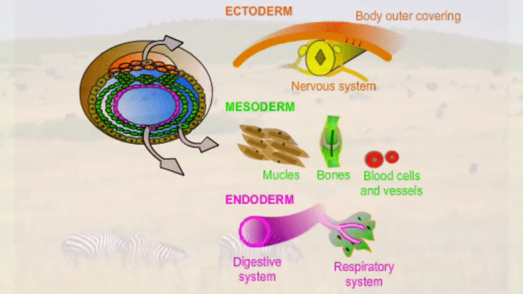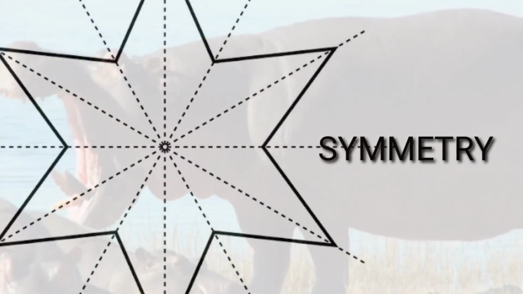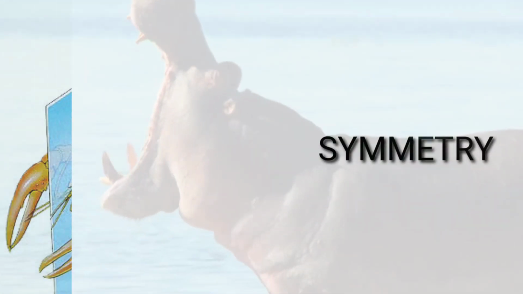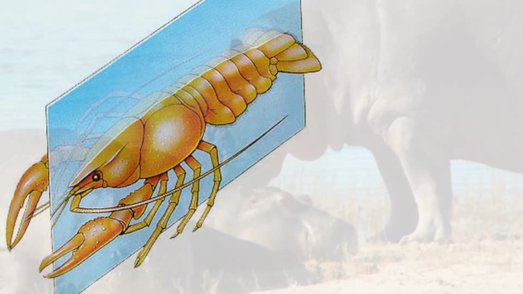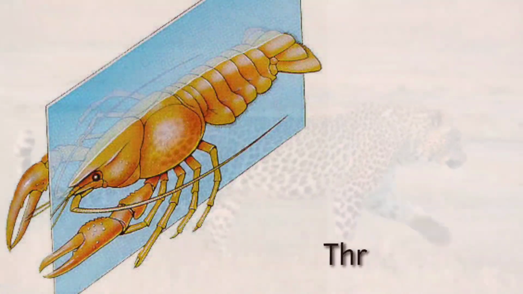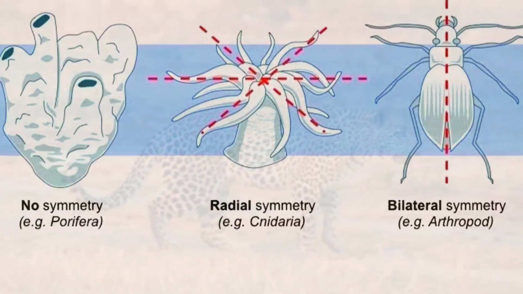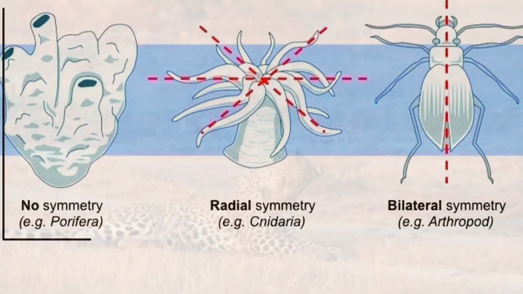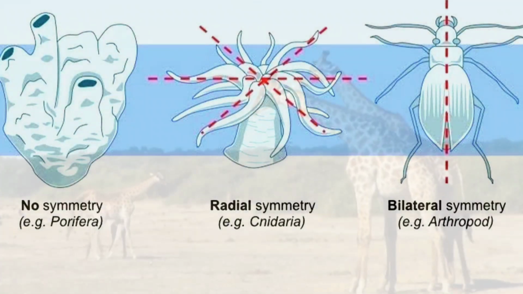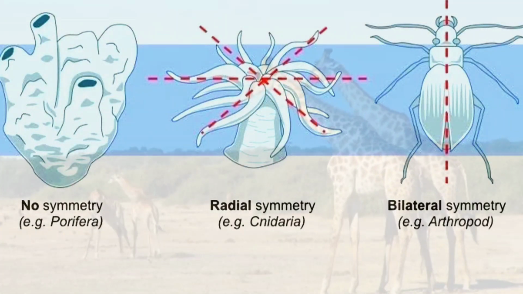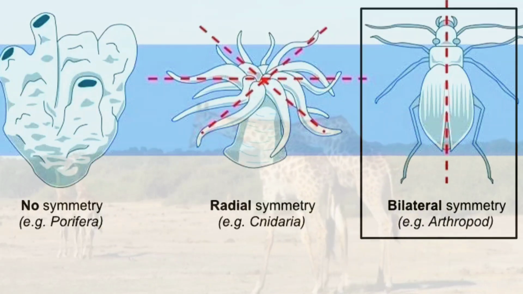Moving to the fourth criteria, that is symmetry, applies to when you cut an organism into 2 parts, whether those 2 parts are equal or not. Based on that, you have 3 types of symmetry in animals. Organisms which cannot be divided into equal parts are called asymmetric in nature. If you can divide an organism by cutting it through the center into 2 equal parts, this type of symmetry is known as bilateral symmetry.